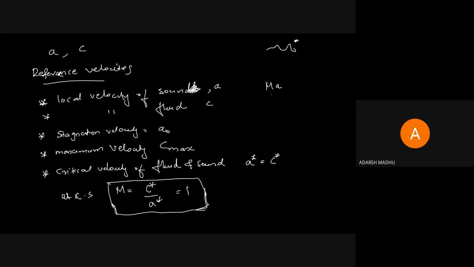That M equal to C star by A star, C star equal to A star at critical condition, and M equal to 1 there. So apart from the 5 conditions, we have already studied the first 3. And we want to study what is maximum velocity and what is critical velocity. Maximum velocity and critical velocity. So what is the maximum velocity of fluid?